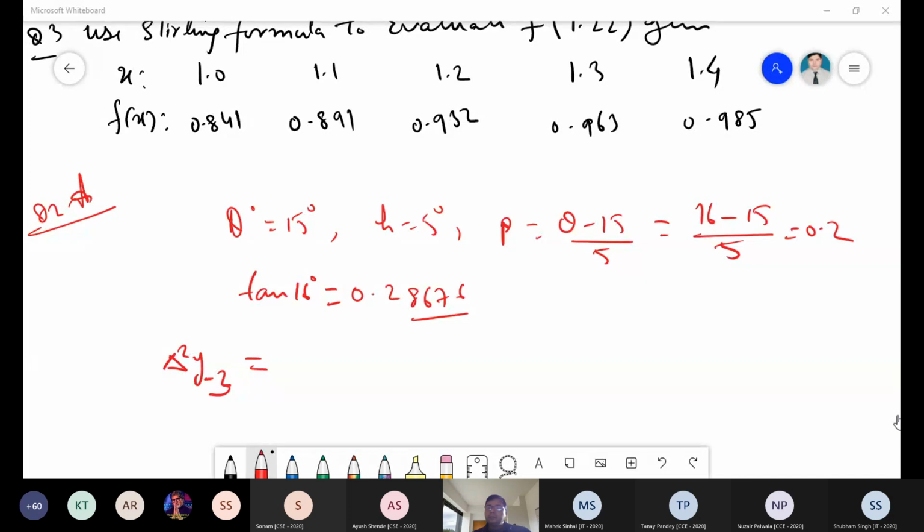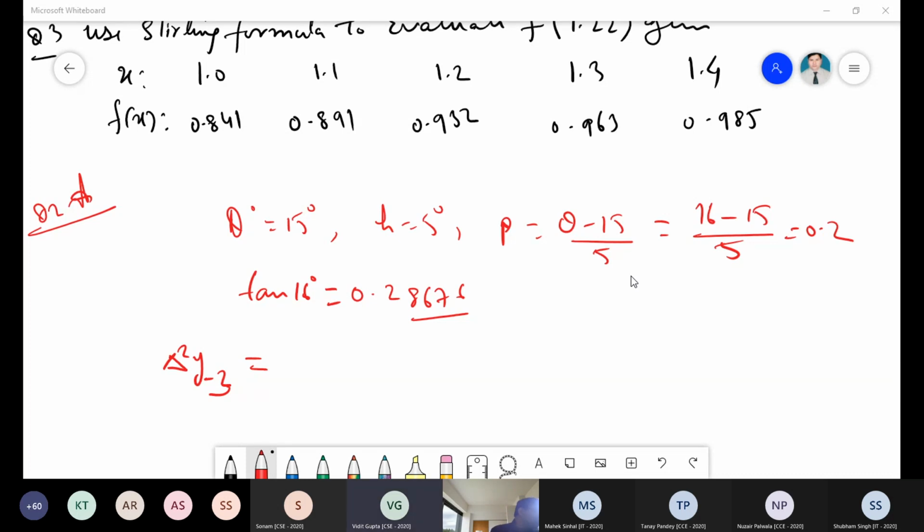Vidit Gupta? Yes, sir. What is the value of del y0? Sir, you asked del square y minus 3. No, you tell me what is del y0.